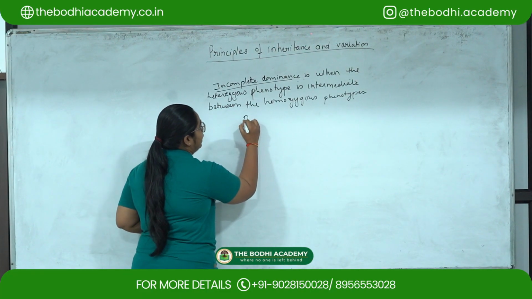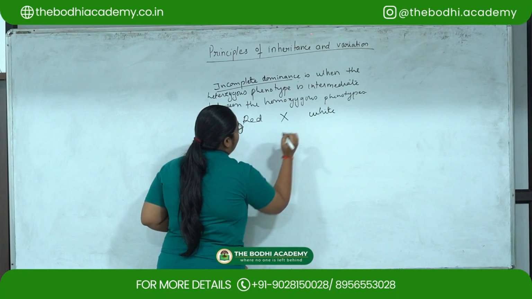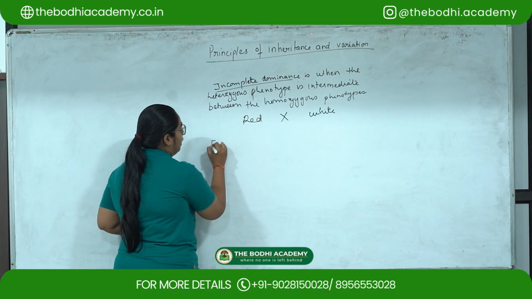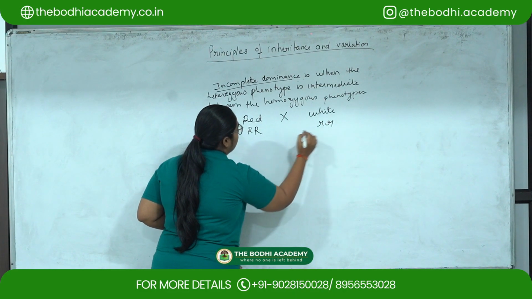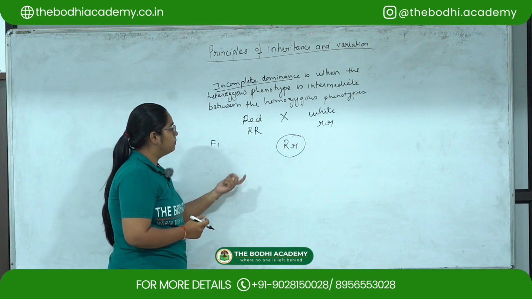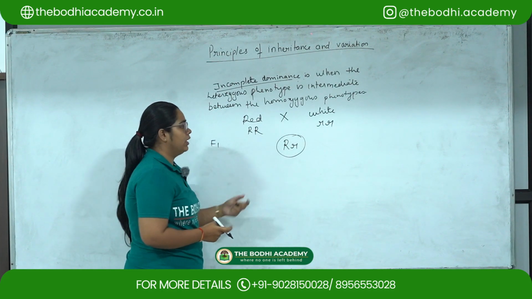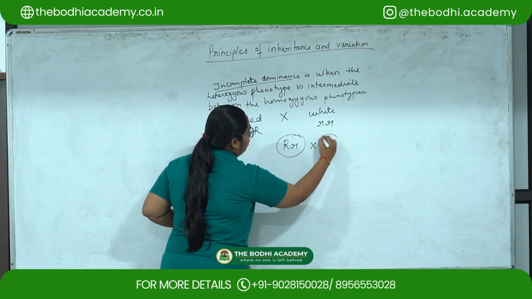If we take a red flower crossed with a white flower, the F1 will be a pink flower. Okay. So if we self this, what we will get is,